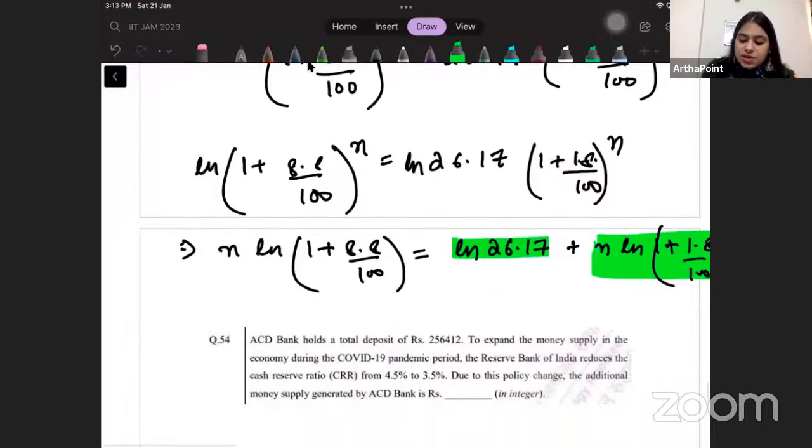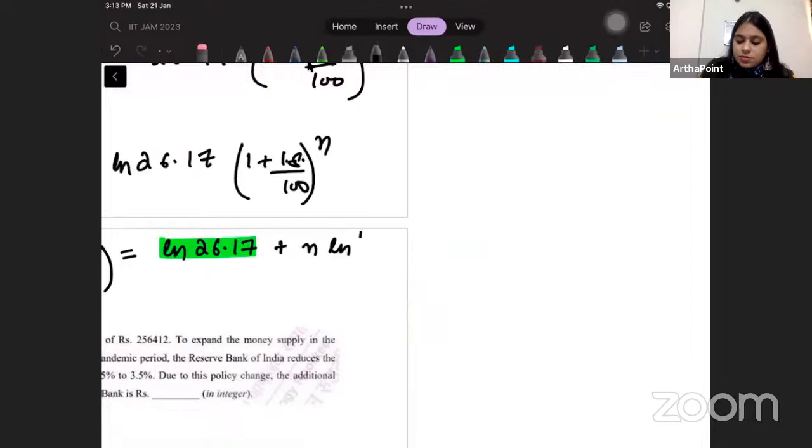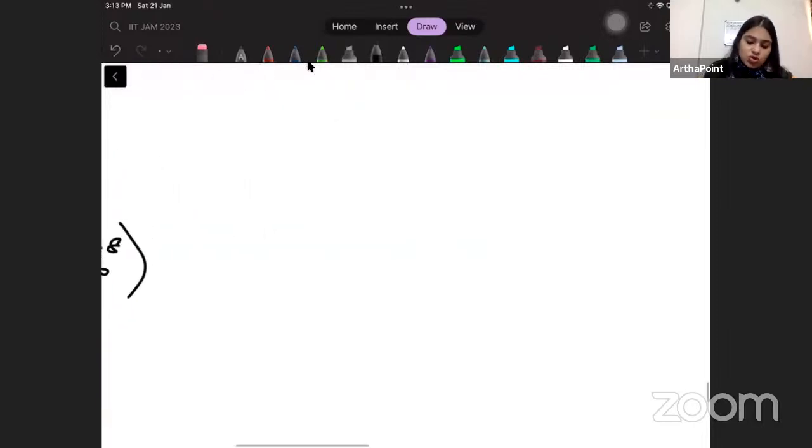So this becomes 100 plus 1, 100 plus 8.8. If I write this in simple terms, this will be 108.8 by 100, and this will be 101.8 by 100. So you just solve this.